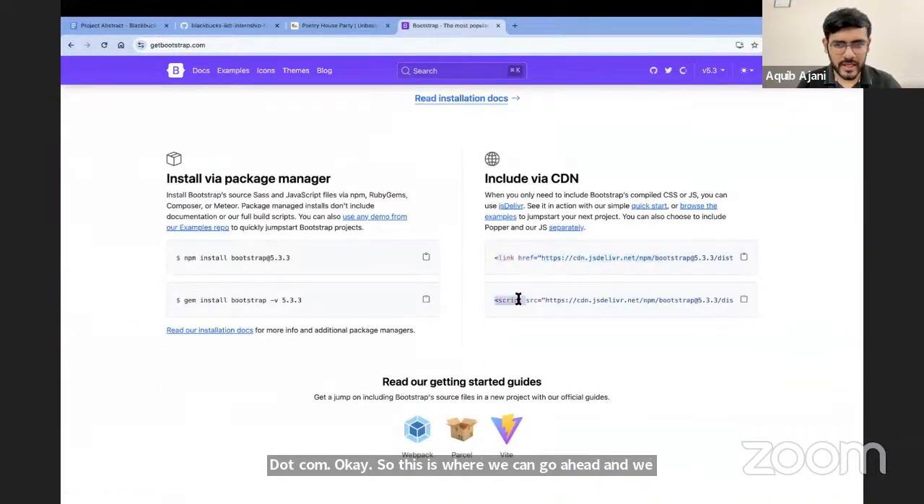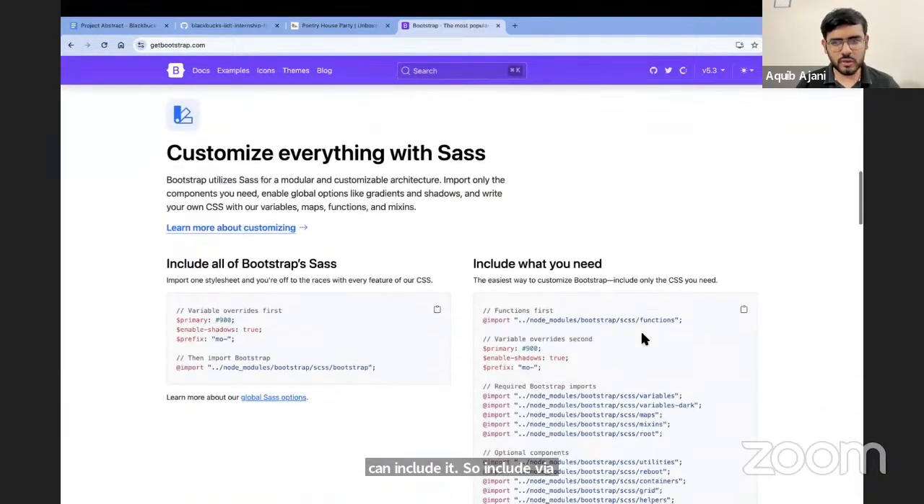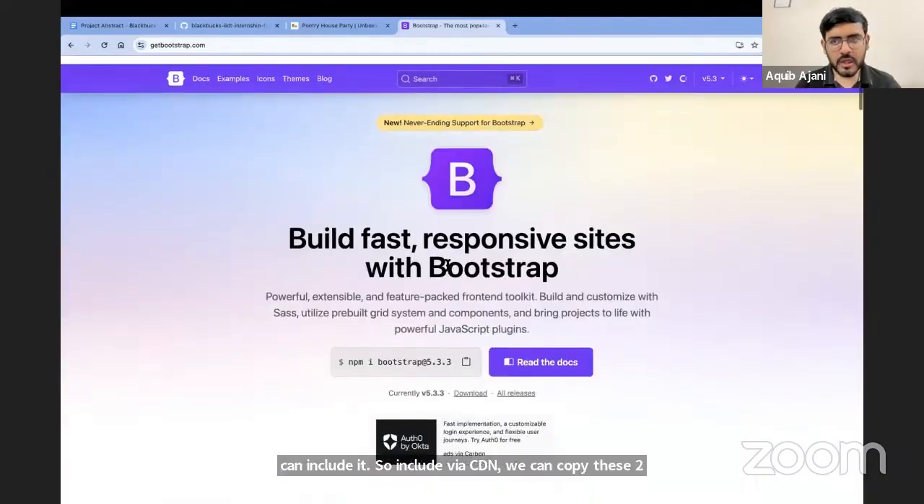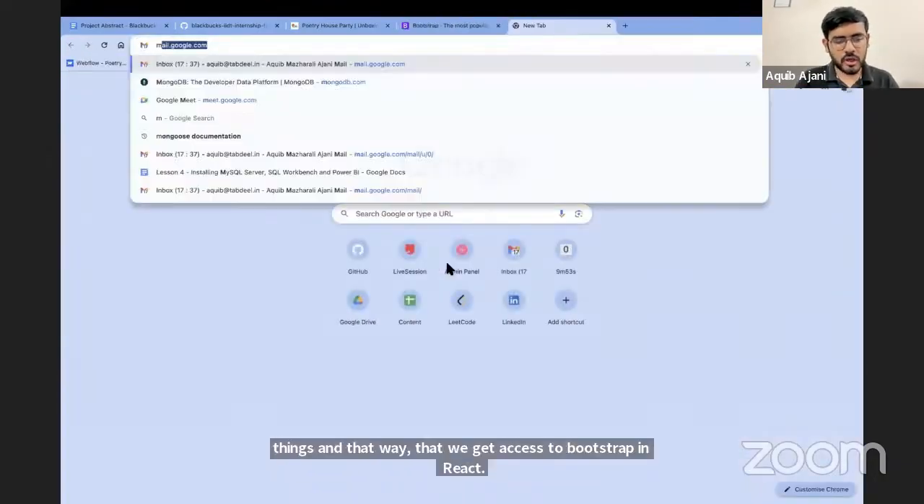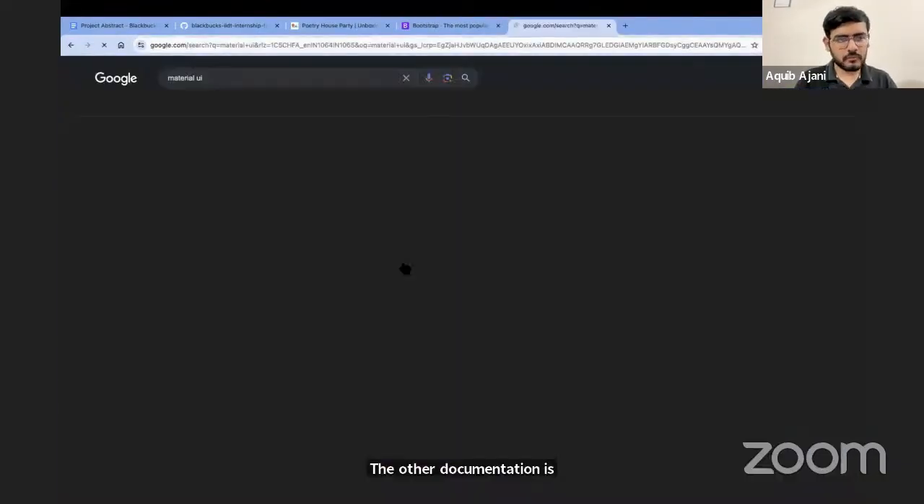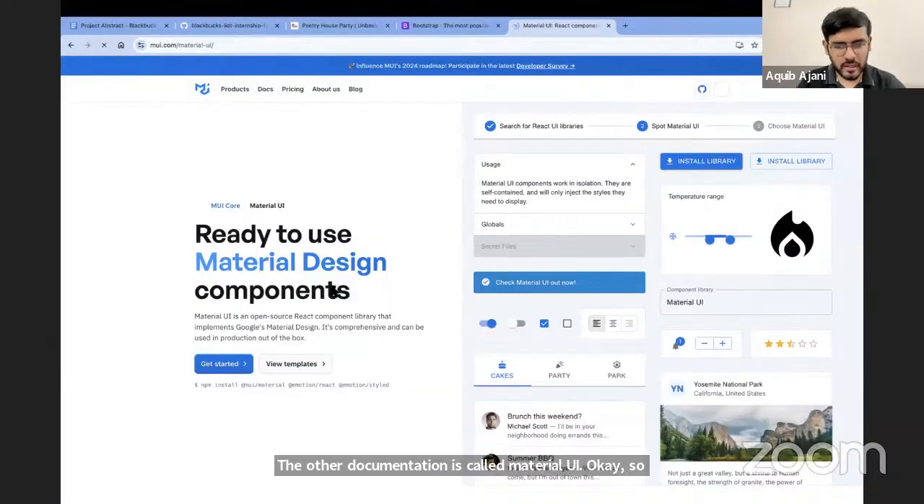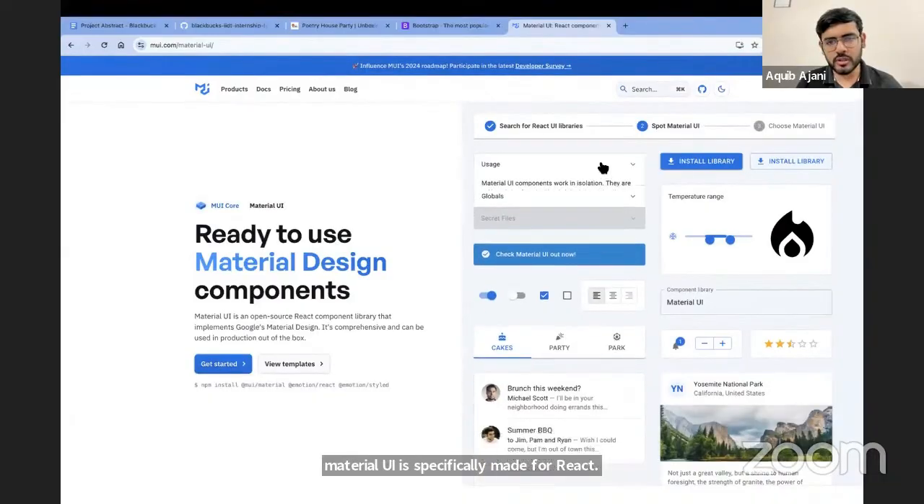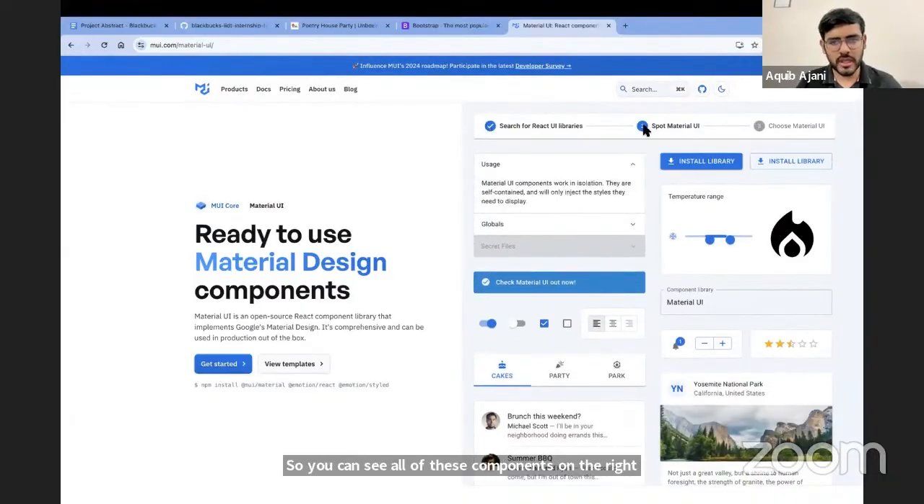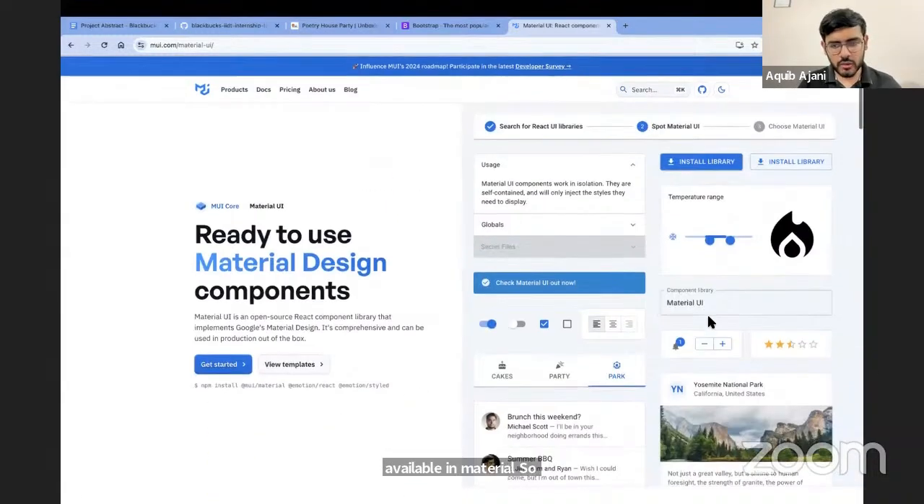So include via CDN. We can copy these two things and that way we get access to Bootstrap in React. The other documentation is called Material UI. Material UI is specifically made for React. You can see all of these components on the right hand, like this drop down, this checkbox, this search button. All of these are ready to use components that we have available in Material UI. So Material UI is one option.